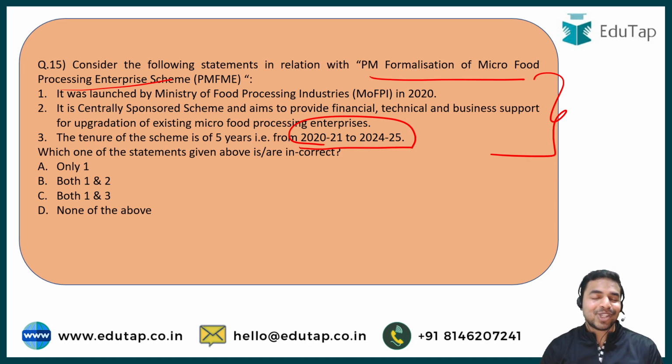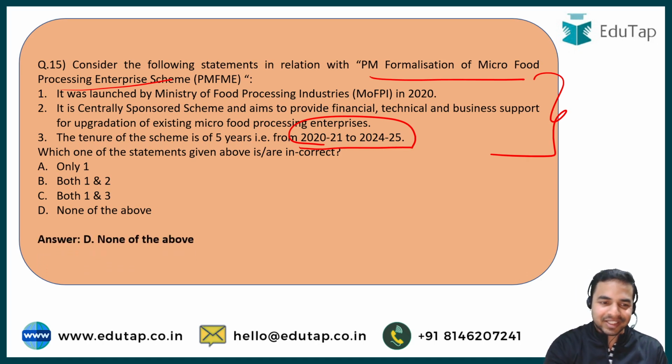And now, my dear learners, when we talk about the right answer to this question, the right answer is option D, that is none of the above. That means none of the statements given above about the PMFME scheme are incorrect.